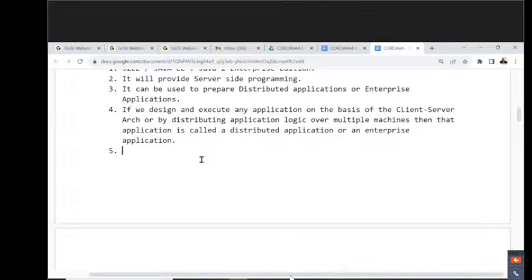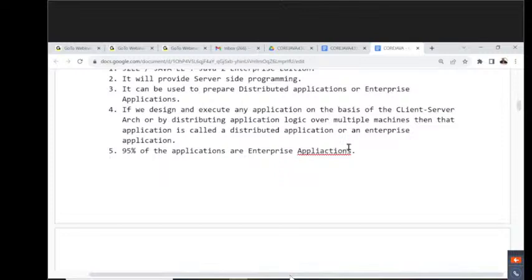In J2SE, if you observe, only 5% of the applications are standalone applications. Am I right or not? But now tell me, how many applications are distributed applications now? How many applications are enterprise applications outside? If you observe this, 95% of the applications are enterprise applications only. Do I get my point or not?